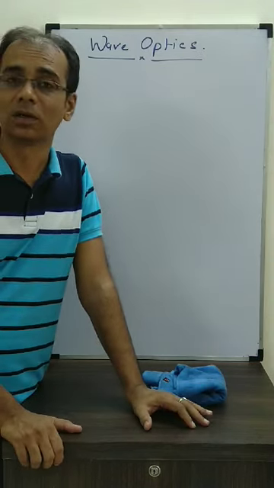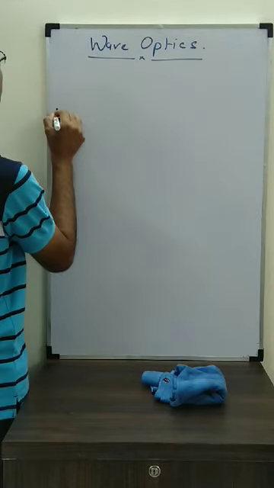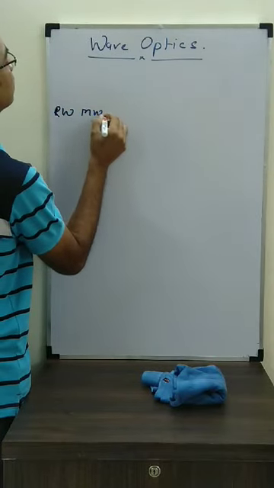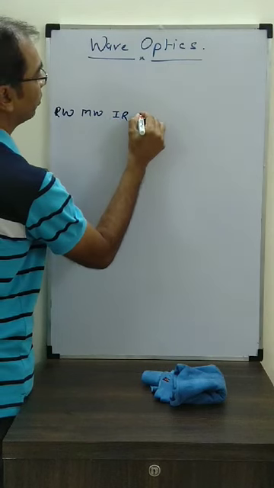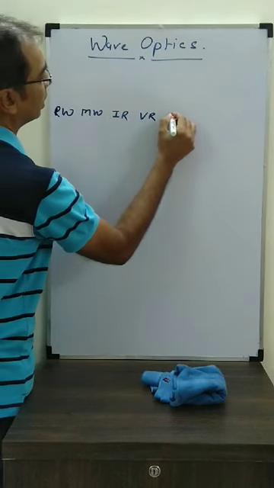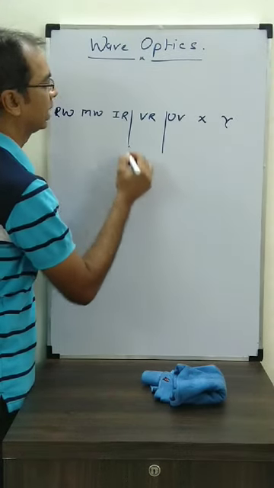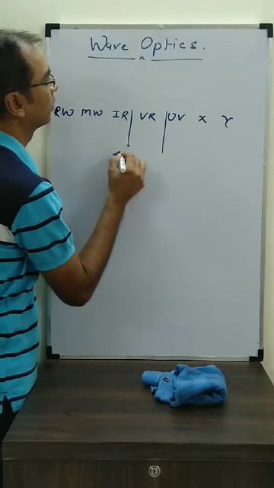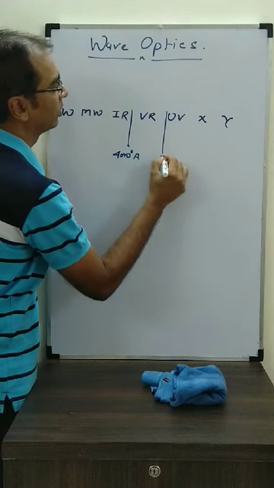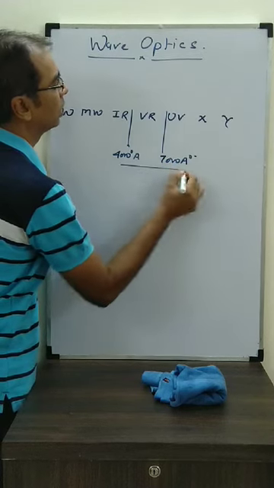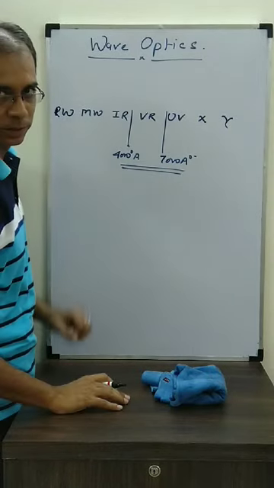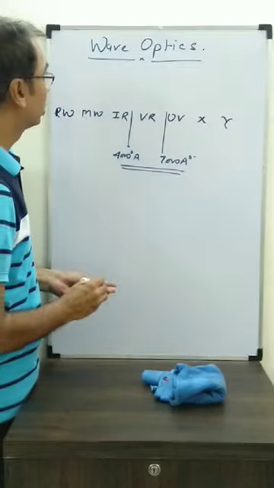So if you talk about the spectrum of light, how is the spectrum of light actually? Only a part of it is visible. If I make the spectrum of light, this is radio waves, microwaves, infrared, then your visible region, then ultraviolet, then X-rays, and then finally gamma rays. So what is visible to us is this, and I can say that the minimum you can take here is somewhere around 4000 angstrom, and the maximum somewhere around 7000 angstrom. So this is only visible to us. So we are going to talk about this only. Okay, so let us talk about wave optics.